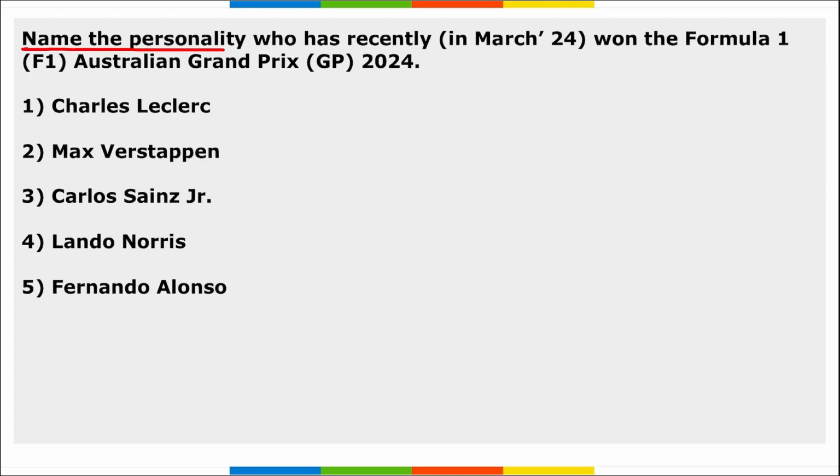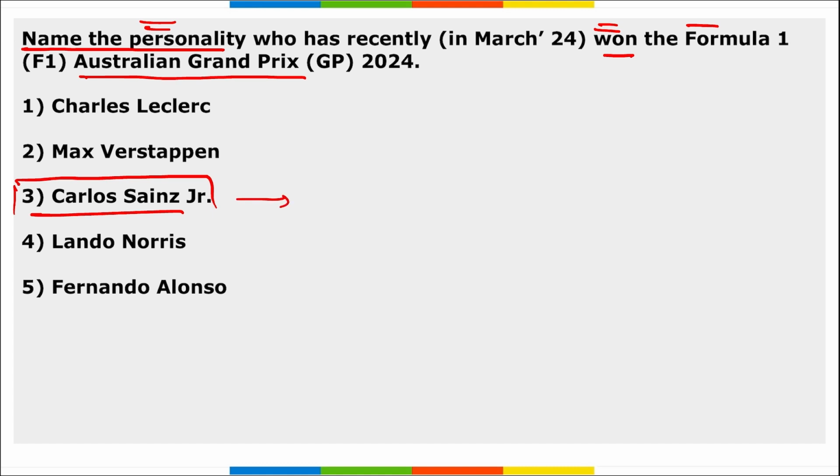Next, name the personality who has recently won the F1 Australian Grand Prix 2024. So who is that personality? Carlos Sainz Jr. Right? He is the person who recently won the F1 Australian Grand Prix. Carlos Sainz Jr. drives for which company? He drives for Ferrari. Right? And he has won the F1 Grand Prix. Who was second here? Charles Leclerc. He also drives for Ferrari.